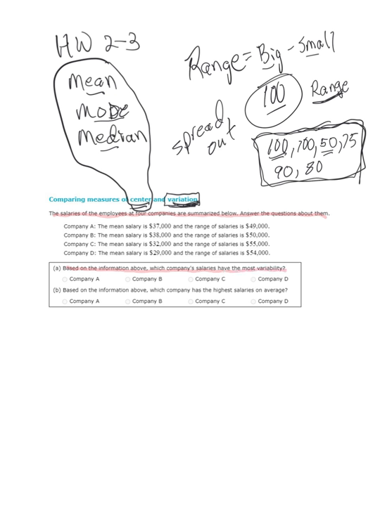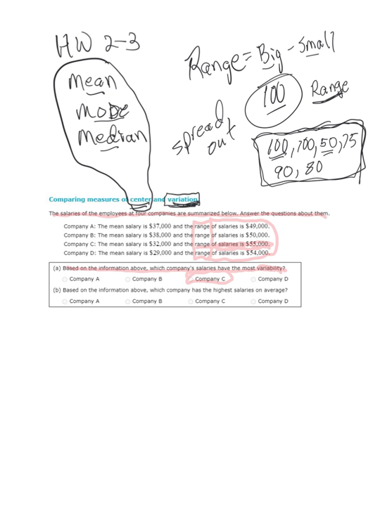The keyword is variability, so I'm going to be looking at the range, because range is a type of variability. Which company has the biggest range? That's going to be the most variability. It looks like this one's got the biggest number with range, so I'm going to say company C has the most variability in their salaries.